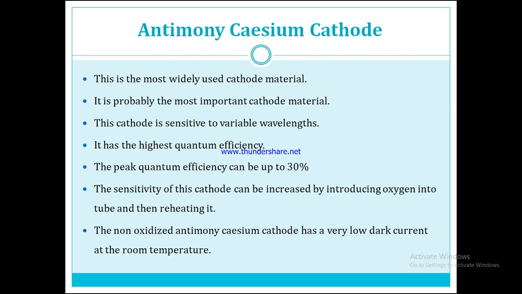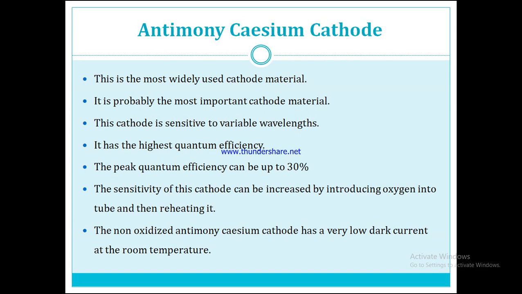It is probably the most important cathode material. This cathode is sensitive to variable wavelengths. It has the highest quantum efficiency. The peak quantum efficiency can be up to 30%. The sensitivity of this cathode can be increased by introducing oxygen into the tube and then reheating it.